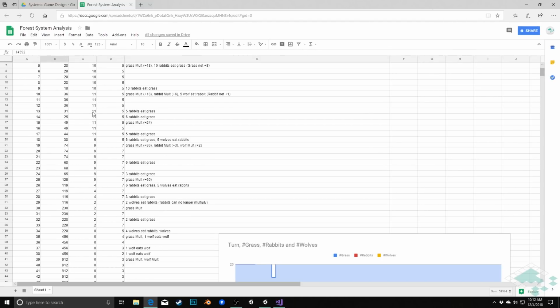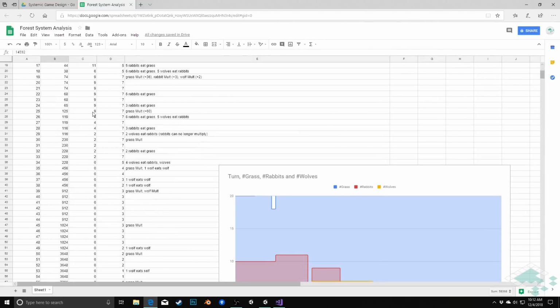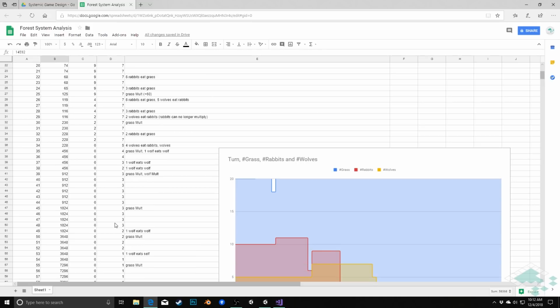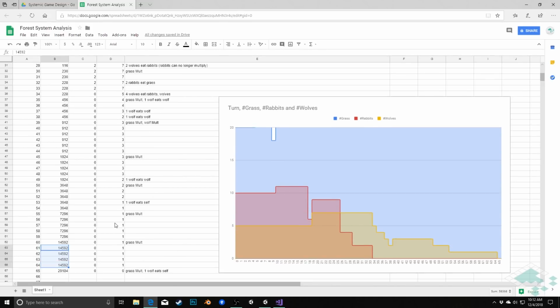So once I have this all filled out, and it's worth noting, I didn't actually fill out every single line what the changes were. When something changed, I marked it on this chart, and then afterward I just filled in copies of the things. And the reason for that is really just how Google's charting system works. If you really wanted to, you could just do this with the particular turns that something changed and note those changes. But what this does for me is it allowed me to create this step chart.